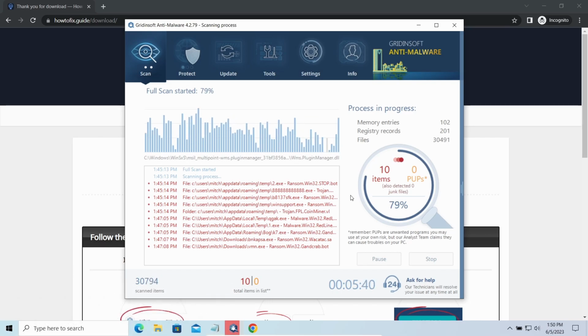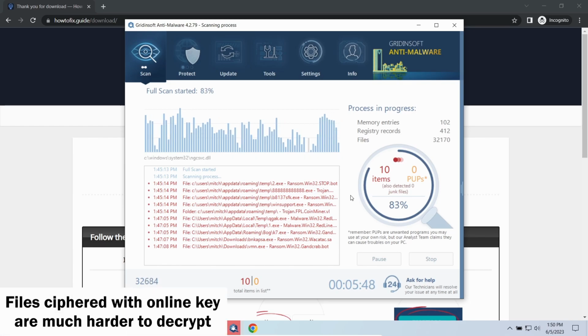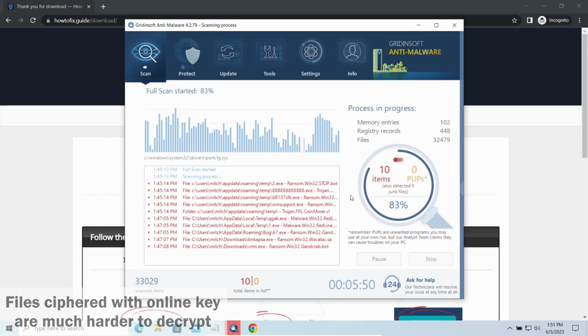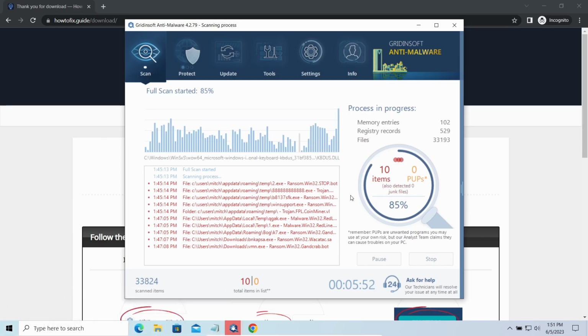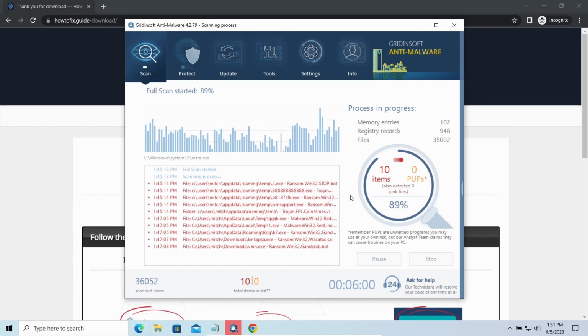The difference between online and offline encryption keys directly influences your chances of success in file decryption. Online keys are generated and stored on a common server controlled by cybercriminals. There is no way to get it, thus deciphering your files right away is not possible. You need to wait, in some cases for a pretty long time. Keys may leak, law enforcement may arrest the hackers and release all the keys, or specialists may find a vulnerability in the encryption mechanism and release an effective decryptor. There is plenty of room for hope.